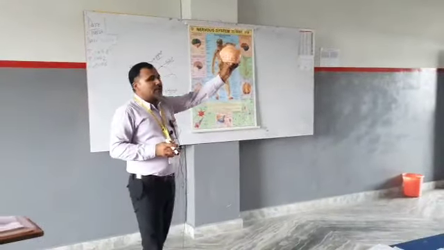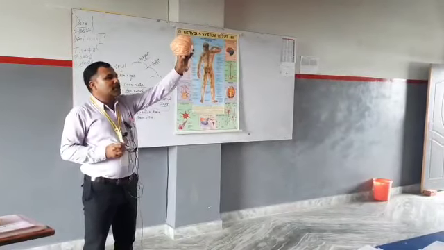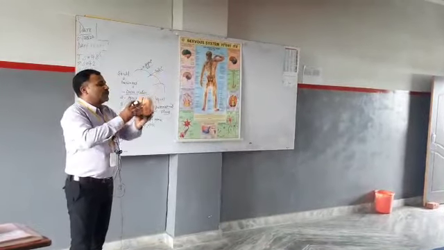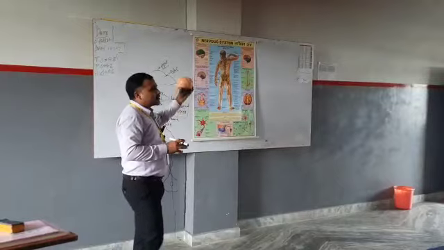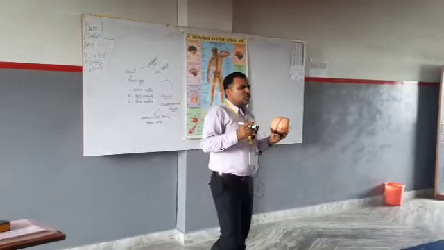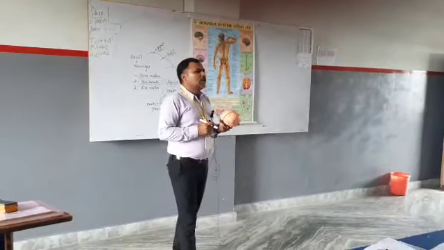Beta, here is the brain. It is the model of the brain. Okay, so today we are discussing the nervous system, the chapter control and coordination.